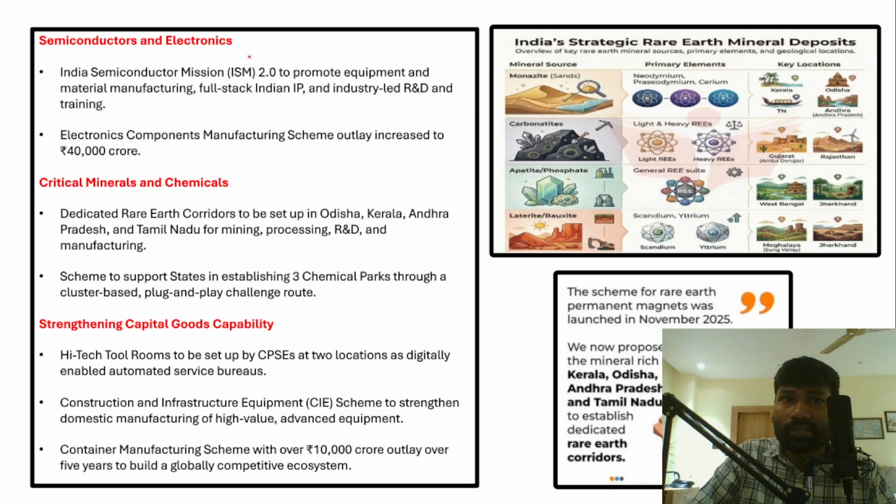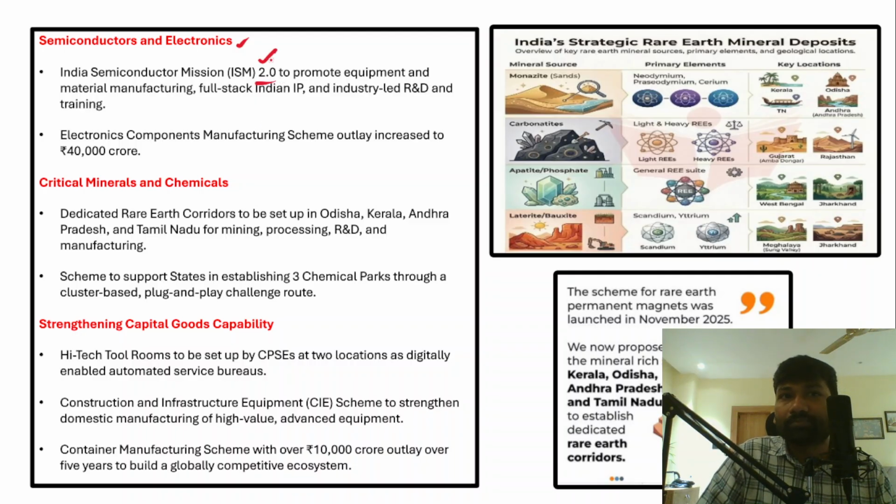And then the semiconductors and electronics. Understand that semiconductors and electronics are a very, very important component for the development of industry, for the development of R&D of any country. In fact, India is also looking to make rapid strides in the semiconductor industry, or manufacturing of semiconductors.